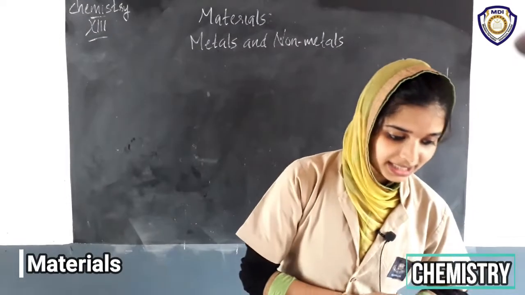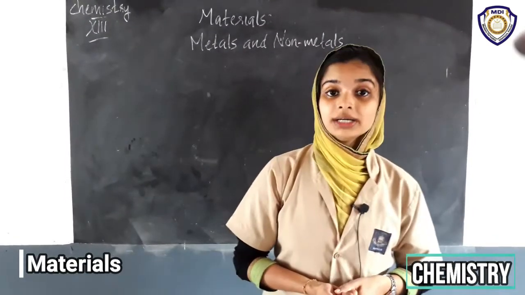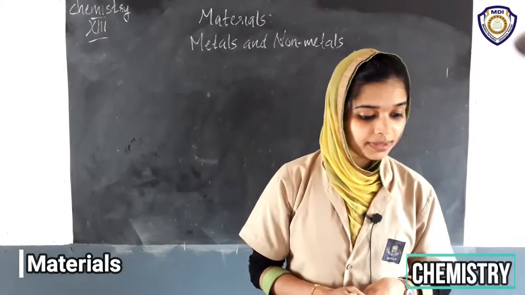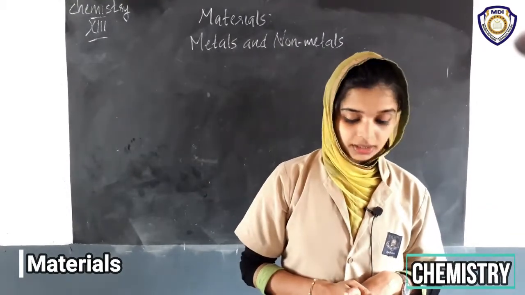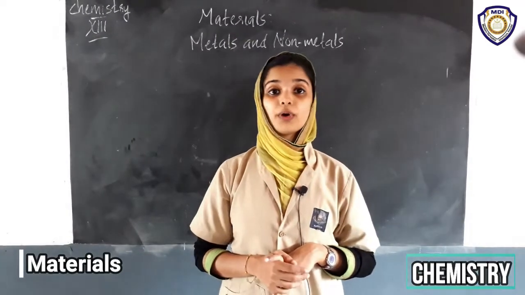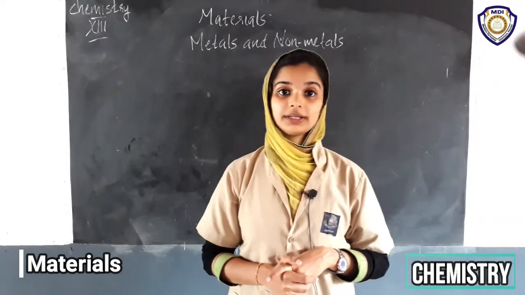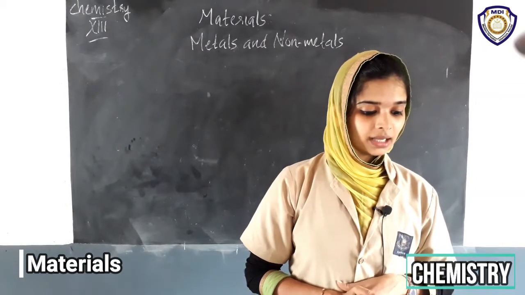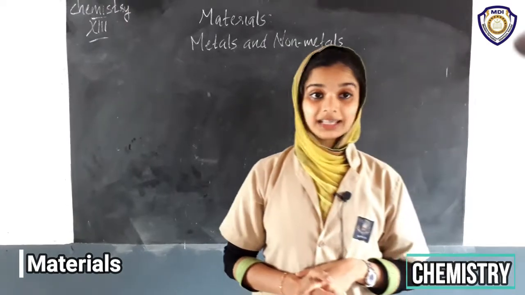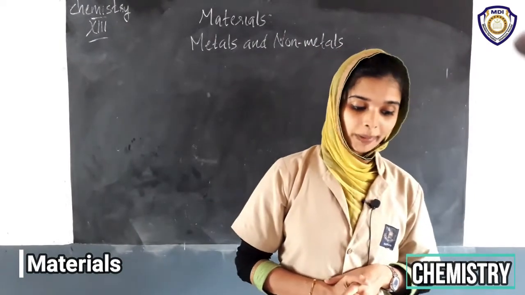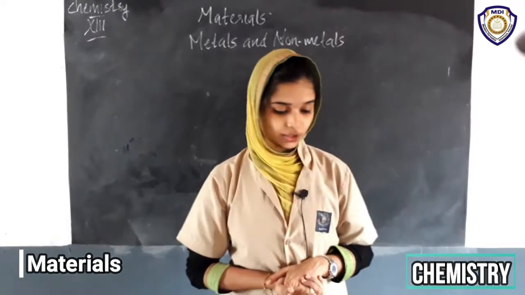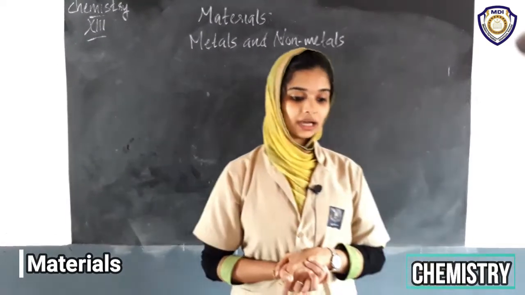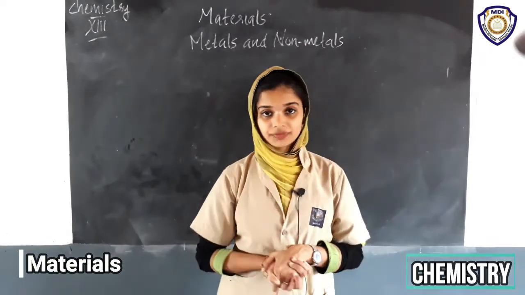Yes, some materials have been given in your text in table 4.1. Which are they? Take page number 44, table 4.1. Did you take it? Yes. There are some materials: iron, coal, sulfur, aluminium, copper, and also add gold to it. We are going to check the appearance and hardness of these materials.